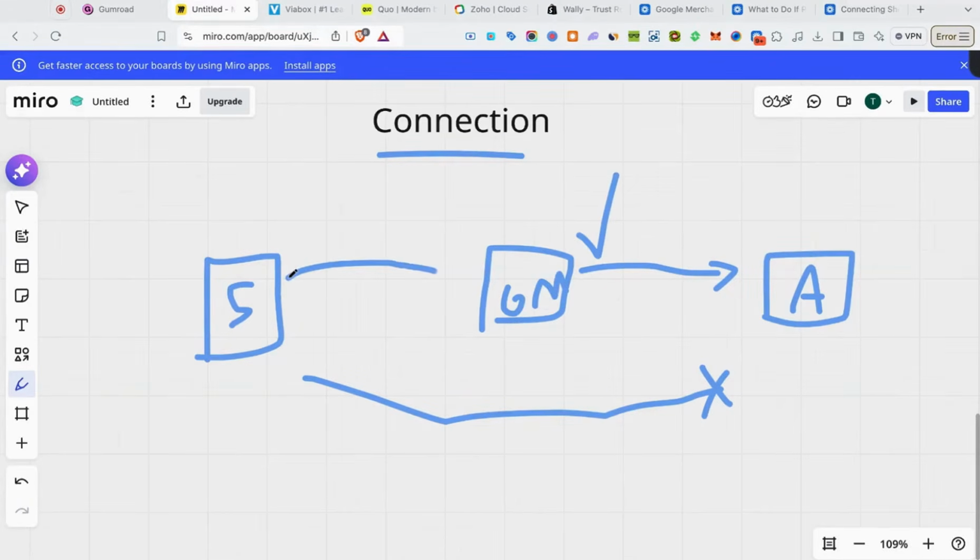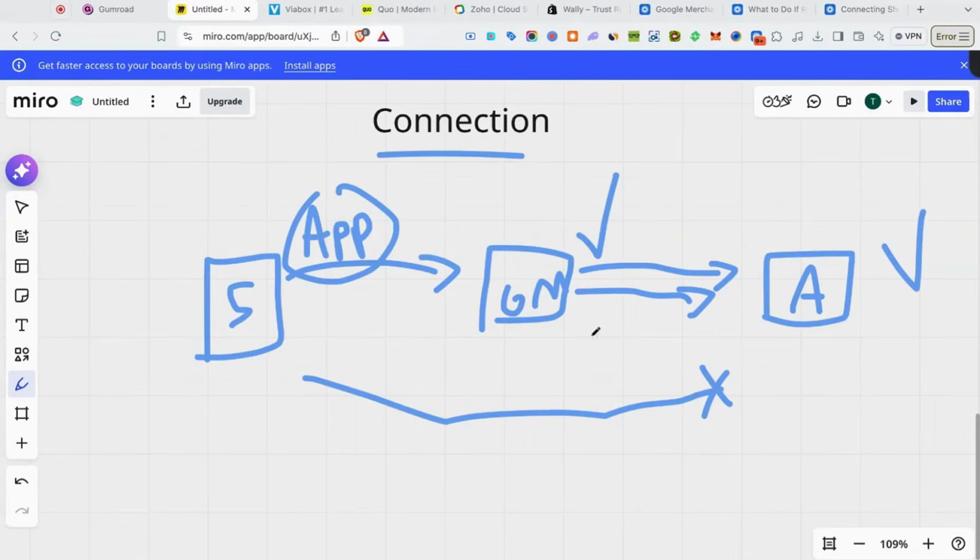Now, I know you're wondering, how do I get my products from Shopify to Google Merchant Center? Well, we're going to utilize an app in Shopify called Synprosis in order to sync our products from Shopify over to Google Merchant Center. And once the products are approved in Google Merchant Center, they can then pass those products along to our Google ad account. So you want to think of GMC, or Google Merchant Center, as the bridge between Shopify and Google Ads.